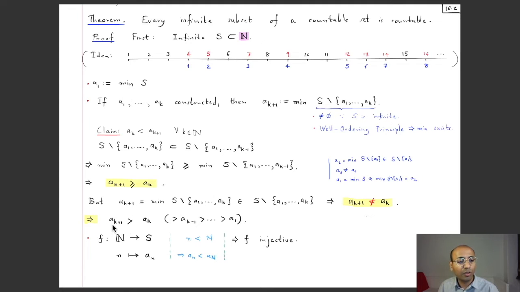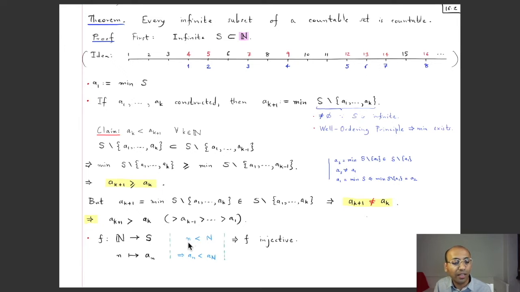Okay, so you have got that a_{k+1} is bigger than a_k, which in turn is bigger than a_{k-1}, and all the way it goes down to a_1. So this is an increasing sequence that we have constructed. So now the function f is simply the one which sends the natural number n to a_n, and then it's clear that this is injective, because if you have two distinct elements from over here, since they are distinct, they will be unequal, so one will be smaller, the other will be bigger.